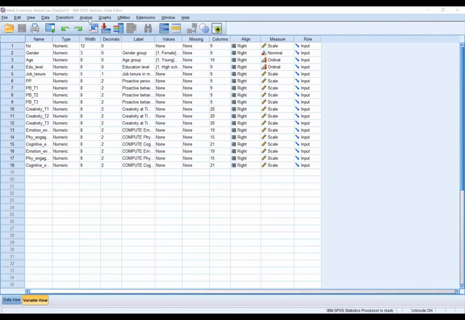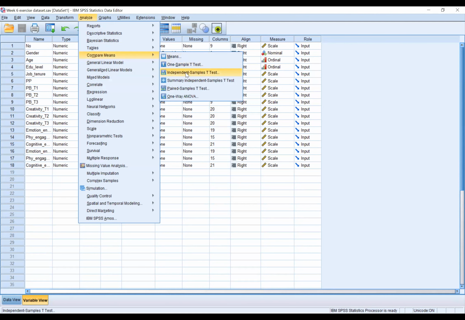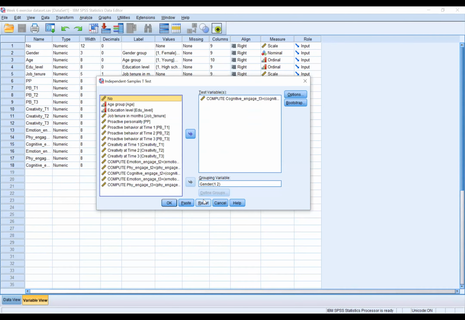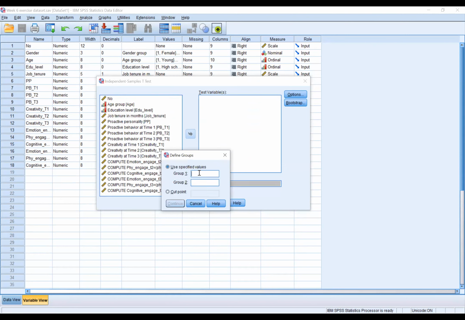For the data analysis, first we click on Analyze, then Compare Means, and we choose the independent samples t-test. We put gender under the grouping variable and define group 1 as 1, that is female, and group 2 as 2, that is male.